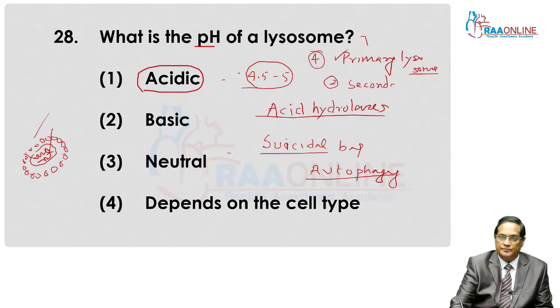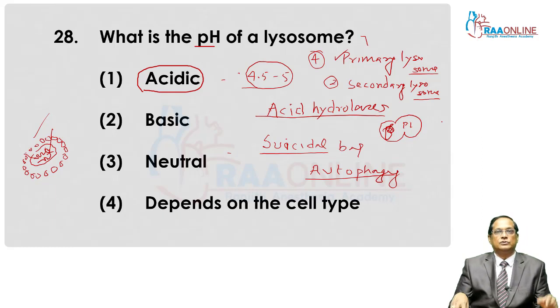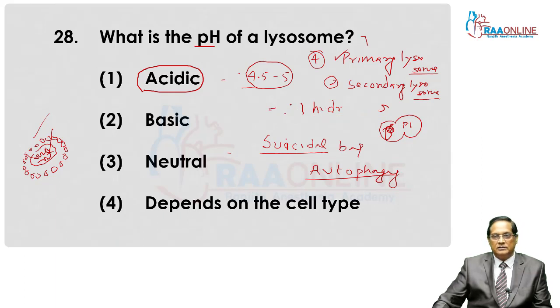Secondary lysosomes are also called heterophagosome. That is when primary lysosome combines with food vacuole. Suppose this is food vacuole and this is primary lysosome. So when primary lysosome combines with the food vacuole, that structure is known as secondary lysosome. Then third type of lysosome. Lysosomes are involved in the digestion.